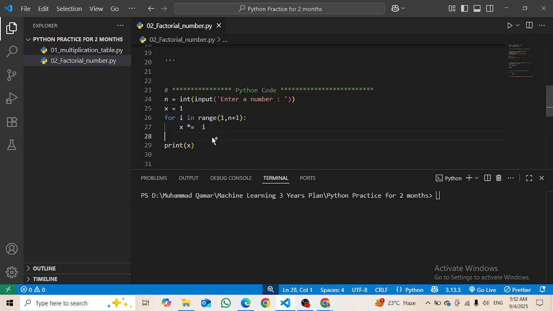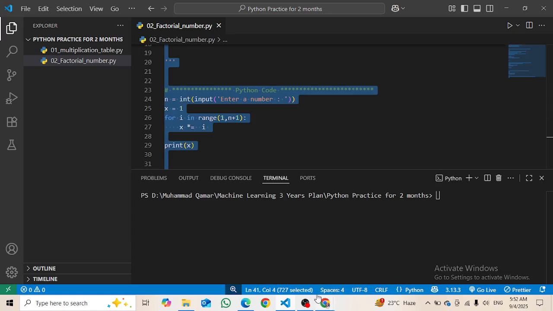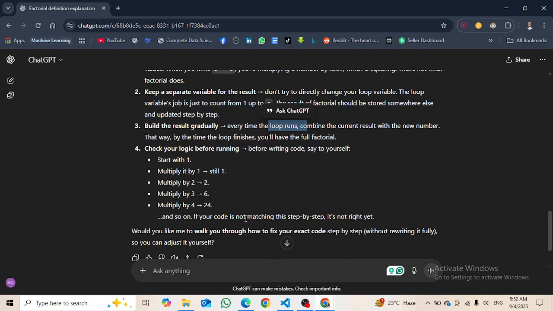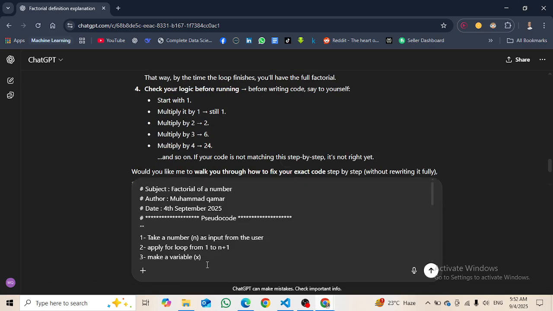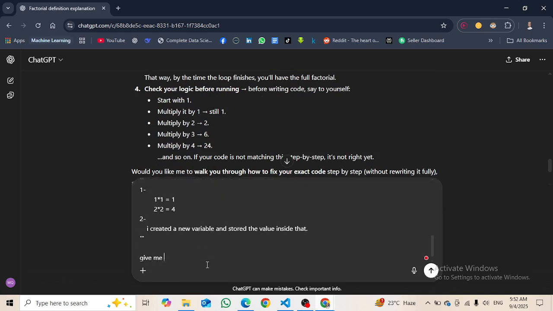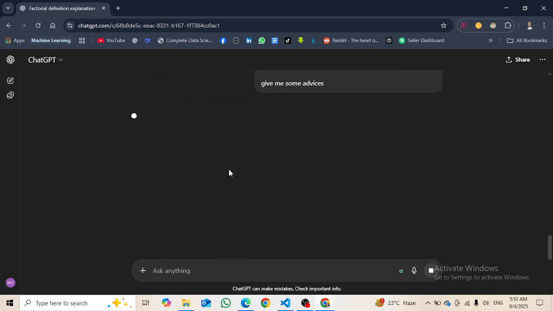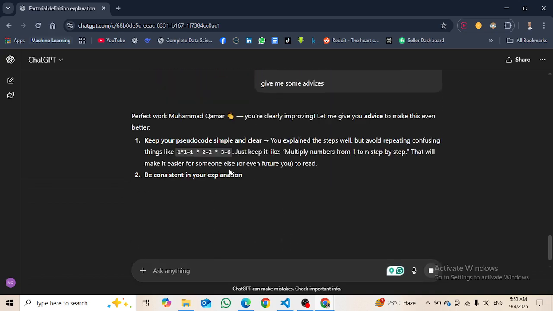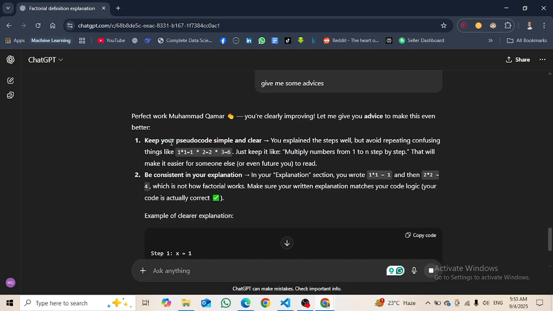So now let's copy the whole code again and give it to ChatGPT and ask it for some advice. Okay, so it is saying to keep the pseudocode.